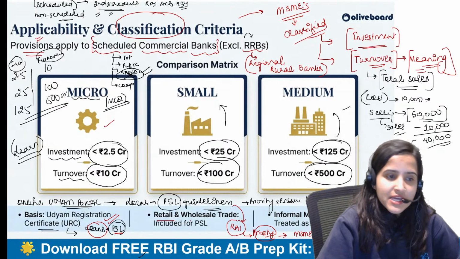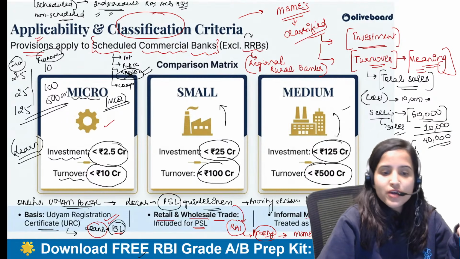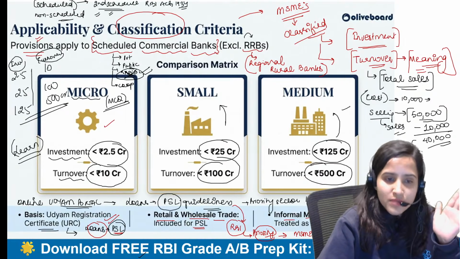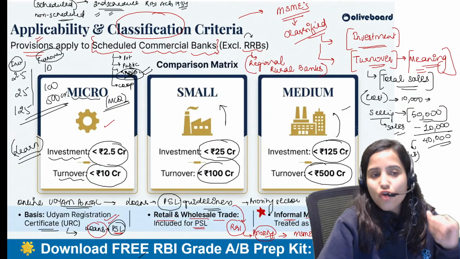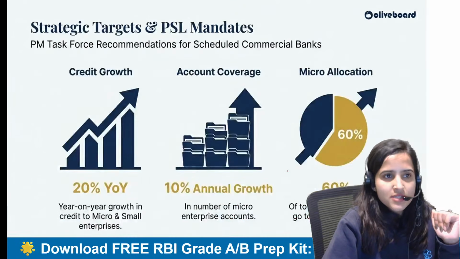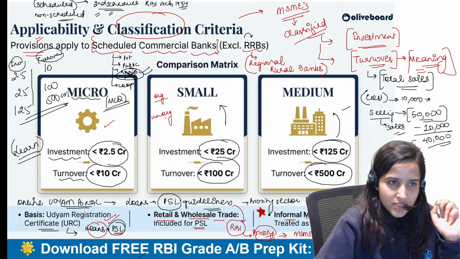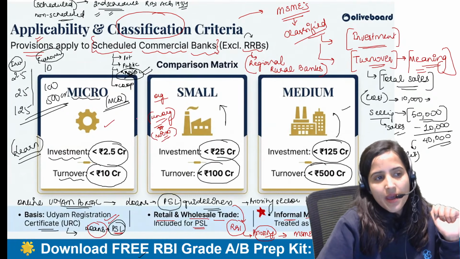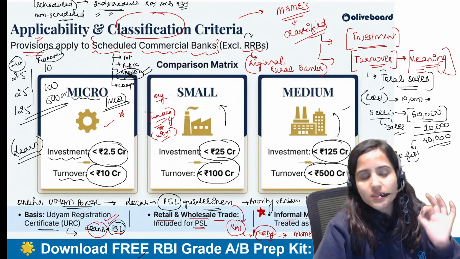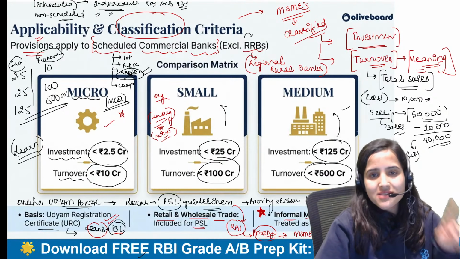And for retail and wholesale trade also, priority under that is also included under your PSL. And informal micro enterprises will also be treated as micro for PSL. This is an extra important thing here: even if you are a part of the informal sector, see there are two sectors in the economy, one is the formal sector, one is the informal sector, one is the organized sector, one is the unorganized sector. So even if you're part of the unorganized sector and there is a micro enterprise, that will also be considered as a micro enterprise for taking up loans under the priority sector lending guidelines. I hope that this particular slide is clear to everyone.